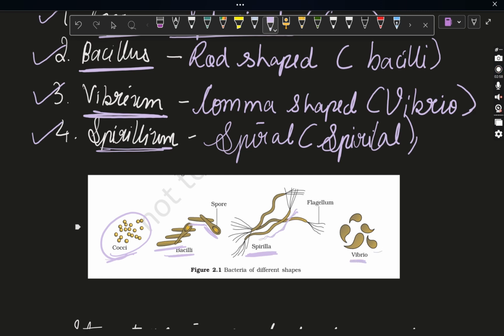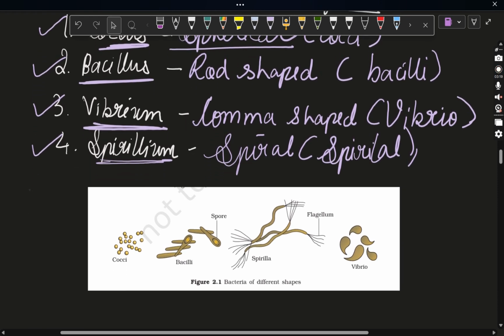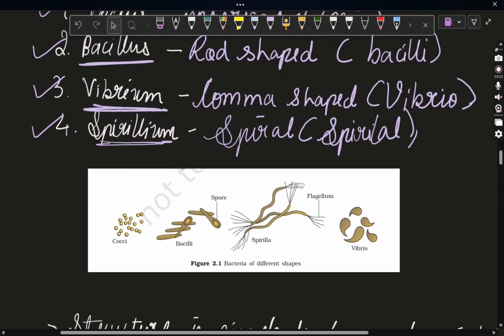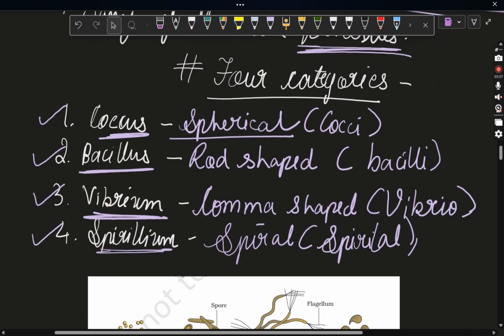Next is vibrio. I told you, comma shaped. You can see, this is a comma and this is similar to this thing. Okay. Cocci, bacilli, spirillum, and vibrio. You have to remember these four by heart because in the further chapters it will be really helpful, as well as in your further studies. If you are pursuing MBBS, it is really important to know these four categories: coccus, bacillus, vibrium, spirillum, or you can also say cocci, bacilli, vibrio, or spirillum.